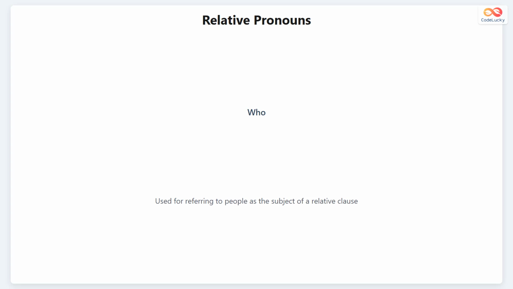Relative pronouns connect ideas and give more information about people or things. Who is a special relative pronoun used only for people. It refers to people as the subject of a relative clause, the person doing the action.